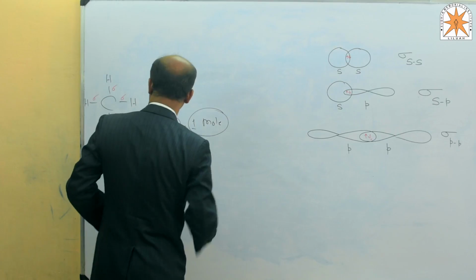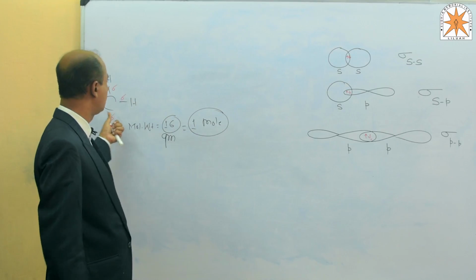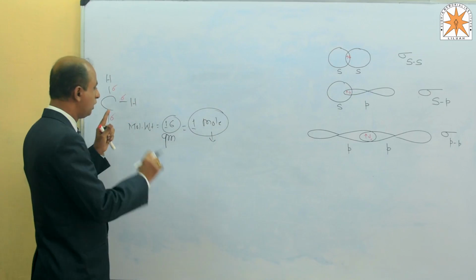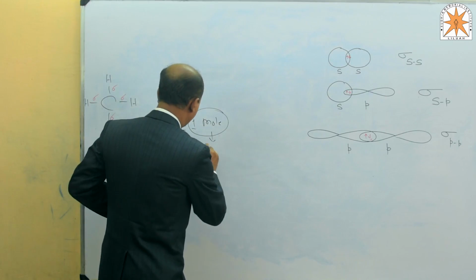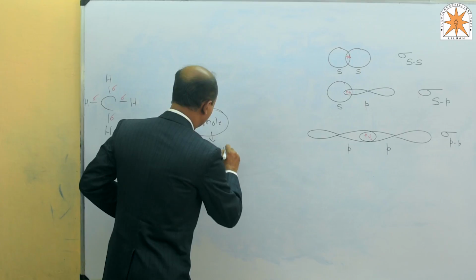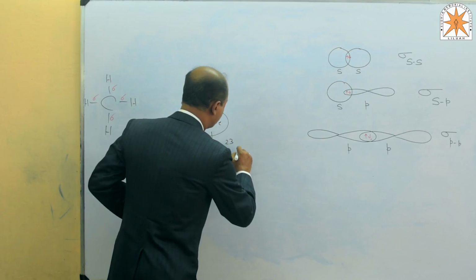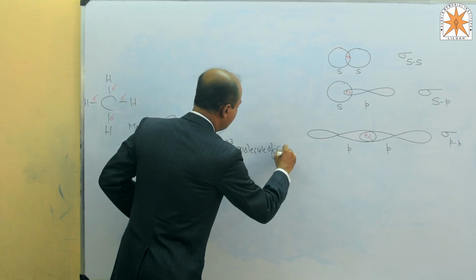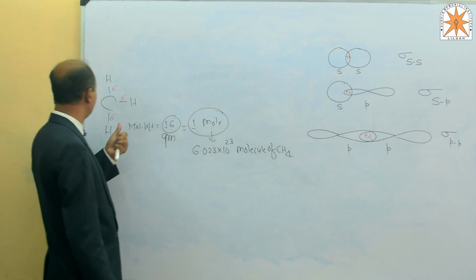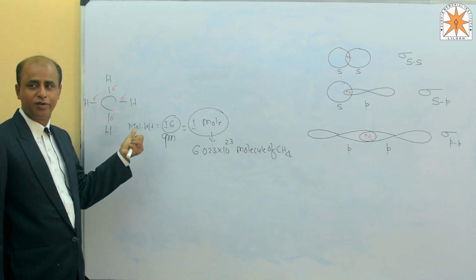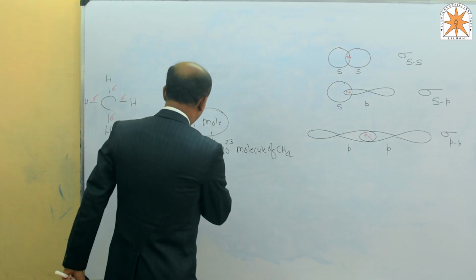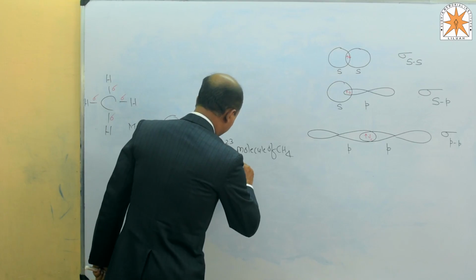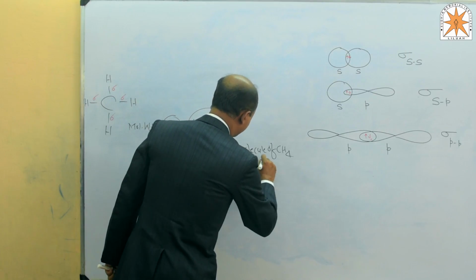We must see how many bonds we are going to break here. 1 mole contains 6.023 times 10 to the power 23 molecules of methane. And in 1 molecule of methane, how many sigma bonds? 4. The total number of bonds we will break is 4 times 6.023 times 10 to the power 23.